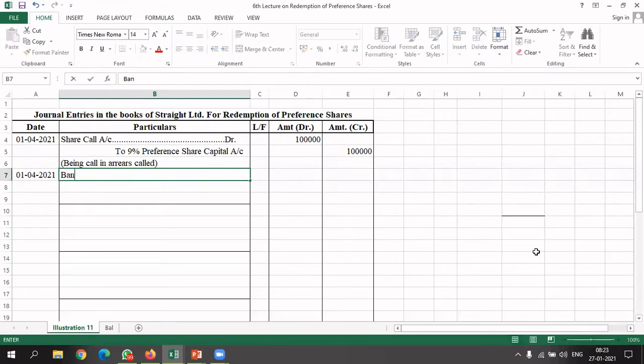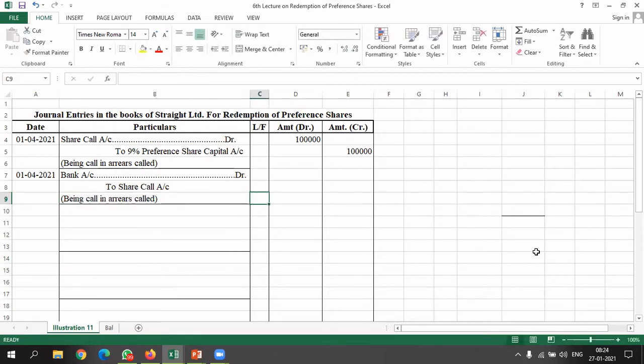So we can write bank account debited to share call account. ठीक है. You will write being call in arrears received.